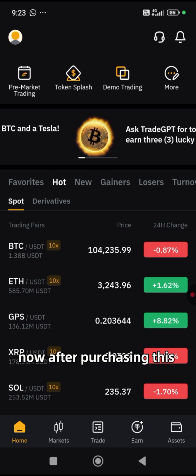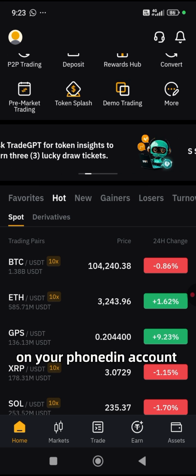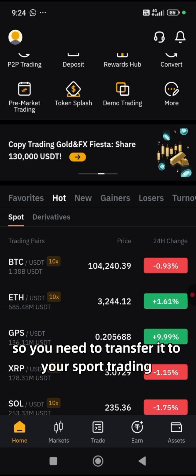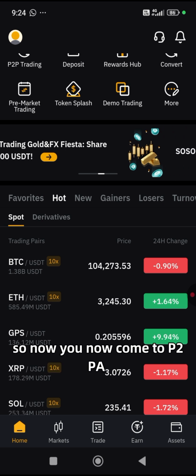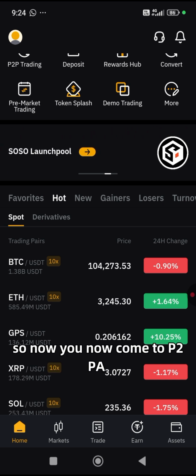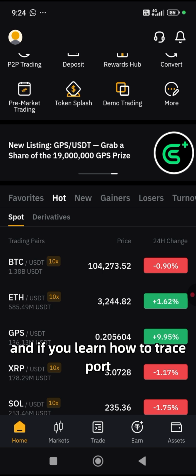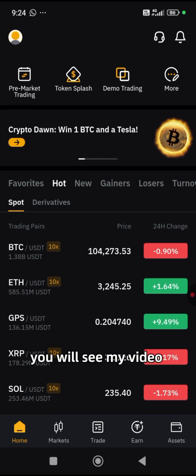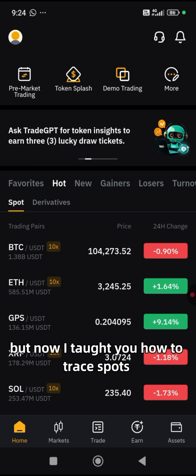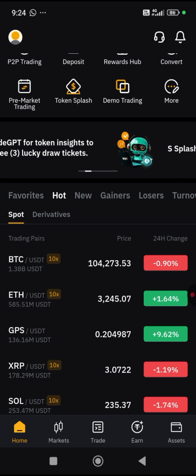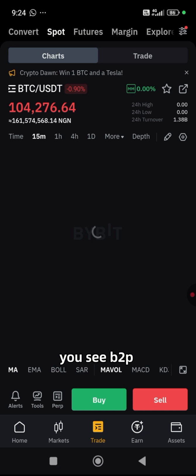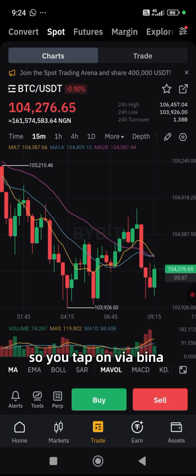After purchasing it, remember it will be in your funding account, so you need to transfer it to your spot trading account. So now you come to P2P here, because we want to trade spot. And if you don't know how to trade spot, also check the description of this video. You will see my video on how I taught you how to trade spot on Bybit here. So you tap on it, you see the pair to USDT, so you tap on buy.